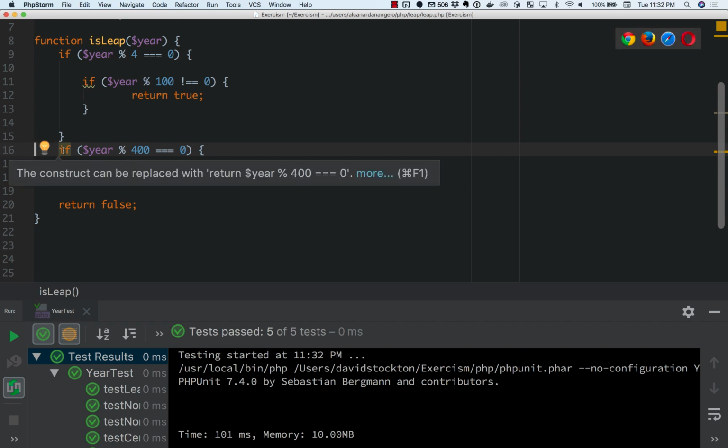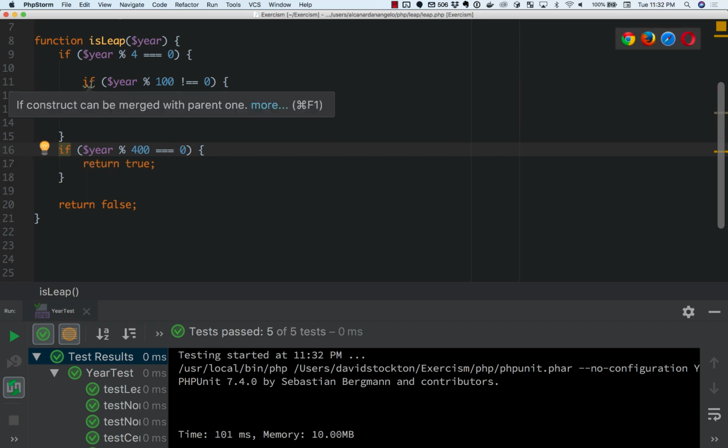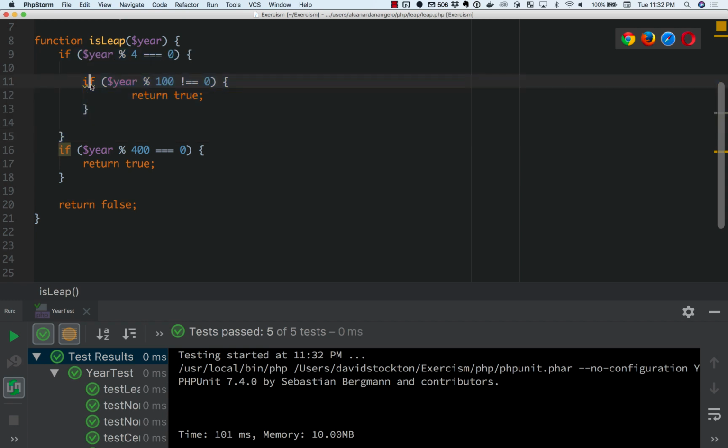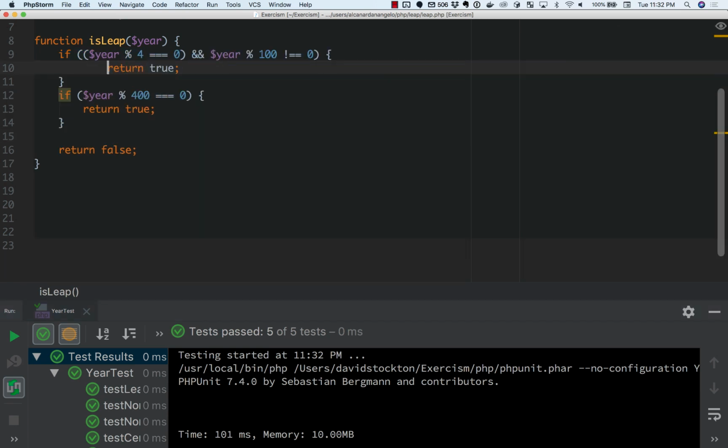But now I get another new suggestion here, and I get another suggestion here. This suggestion for this one is saying if we've got an if condition followed by another if condition with a true, and there's nothing else going on, then these can be combined with an and, so I can merge those together. And what it's done is taken these two constructs here and anded them together to return a true.